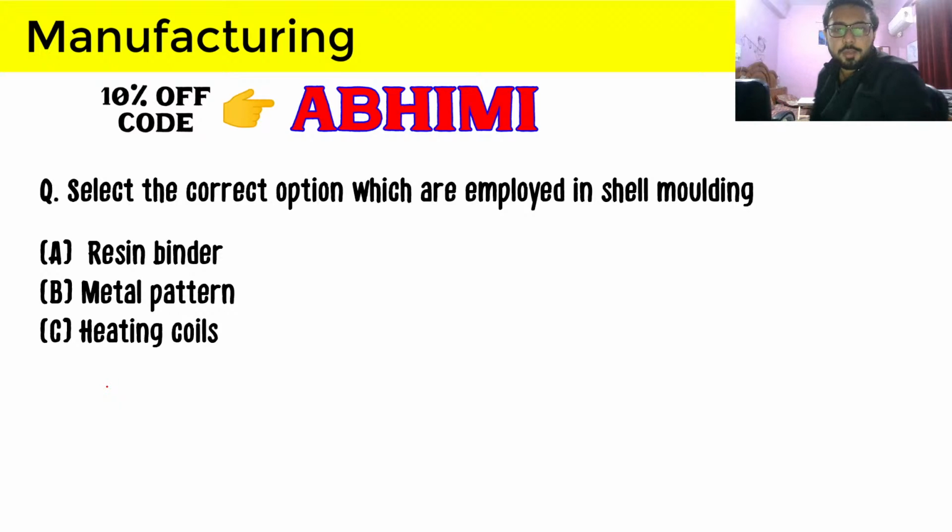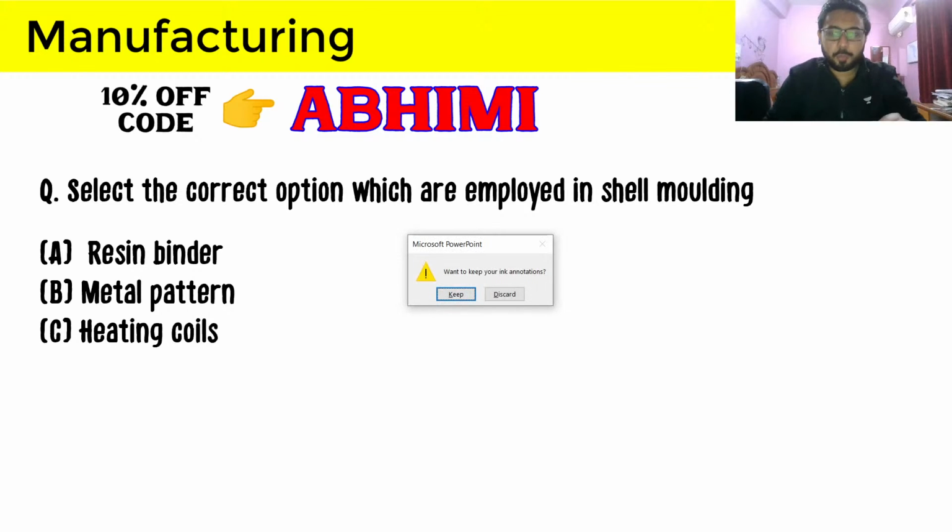Select the correct option which are employed in shell molding. So for shell molding, which of the following things are employed?